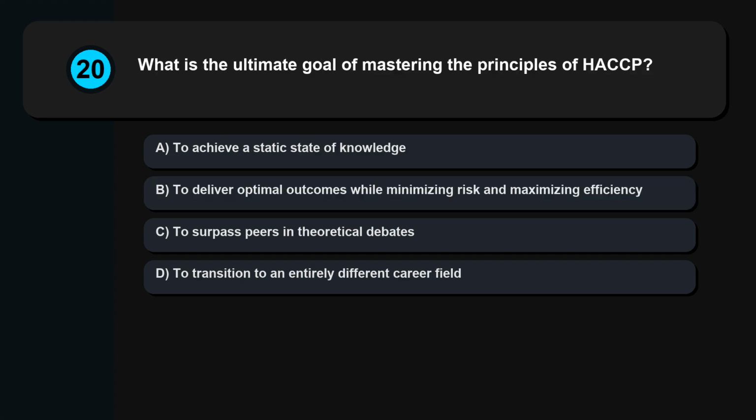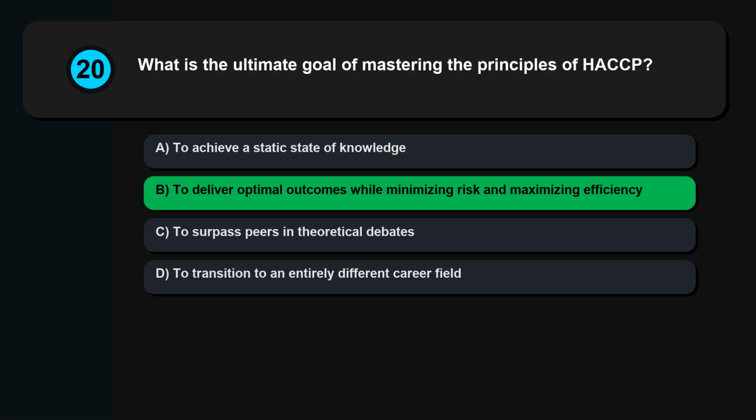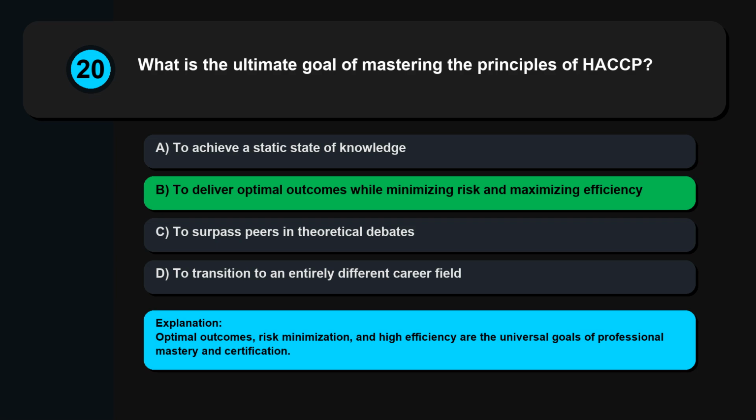Question 20. What is the ultimate goal of mastering the principles of HACCP? To achieve a static state of knowledge. To deliver optimal outcomes while minimizing risk and maximizing efficiency. To surpass peers in theoretical debates. To transition to an entirely different career field. Optimal outcomes, risk minimization, and high efficiency are the universal goals of professional mastery and certification.